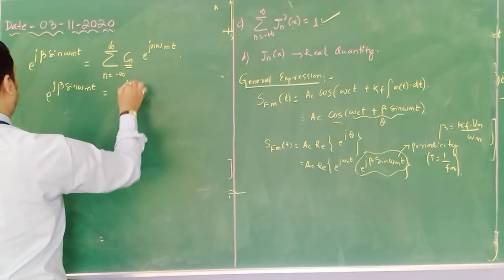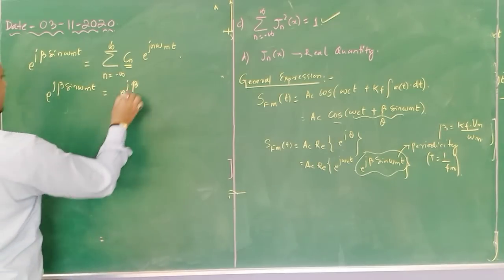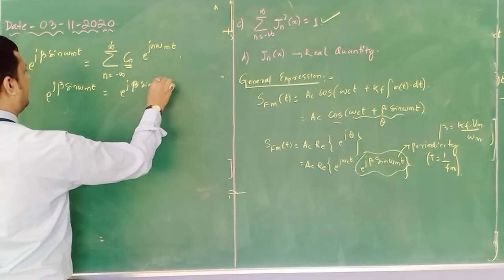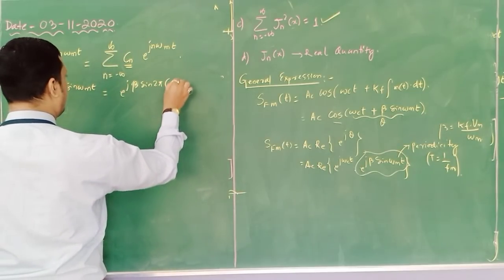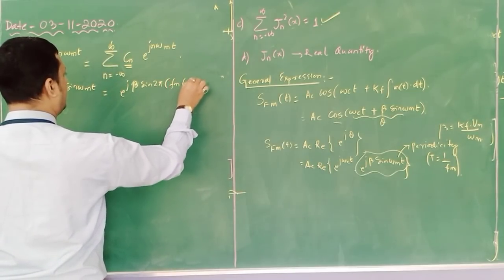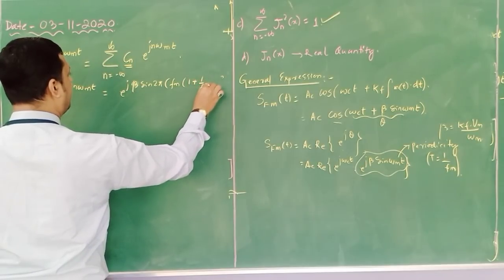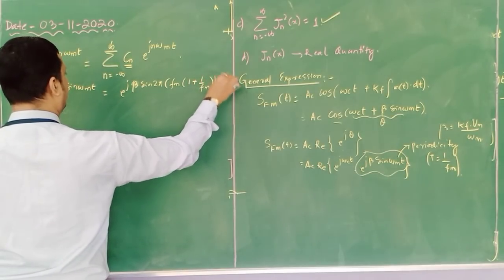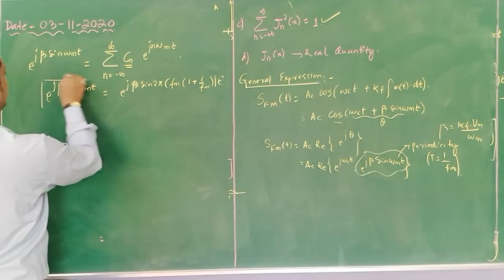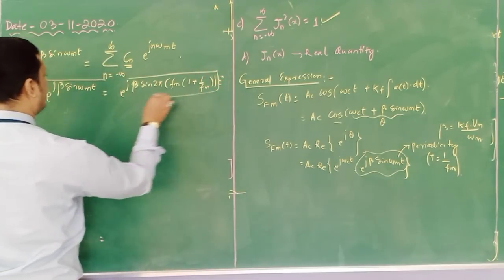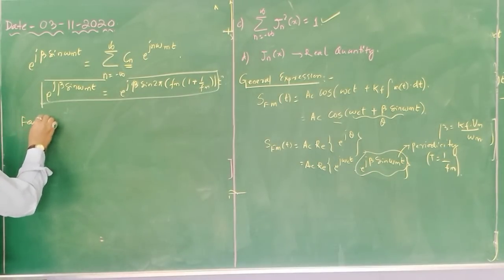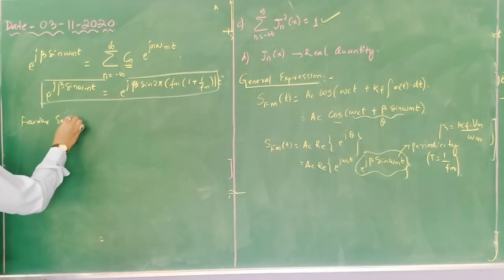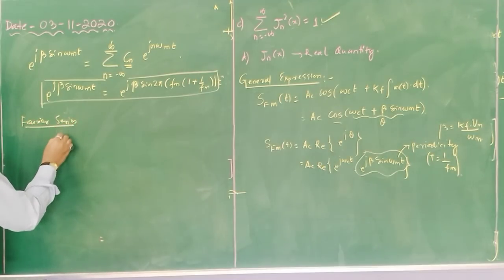e to the power j beta sin 2 pi fm t, with periodicity (t + 1/fm). So this is the periodicity. Okay. So now we will write in terms of the Fourier series.